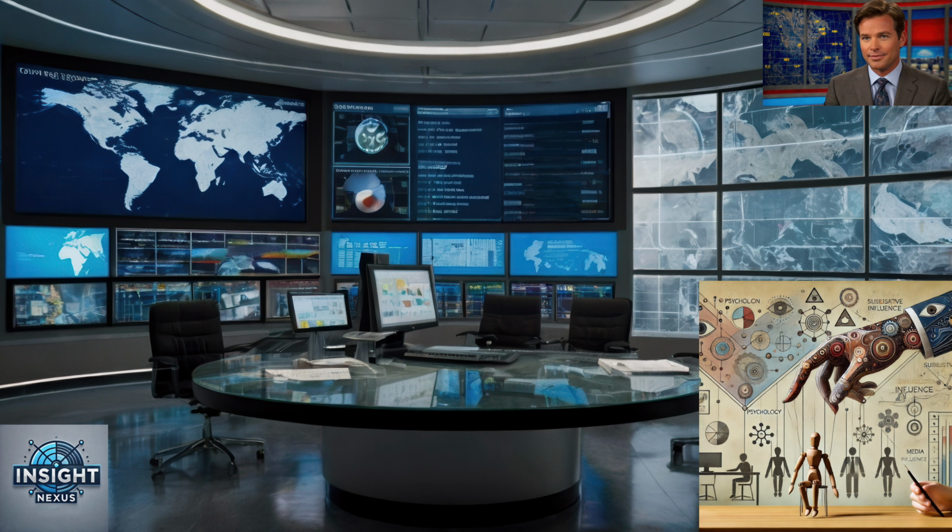12. Withholding information. Expanded explanation. By omitting crucial details, manipulators can control narratives and guide decisions. Withholding information makes it difficult for others to make informed choices. Real-world example. Employers may selectively leave out challenges of a role to make a job offer more appealing, only revealing difficulties once the employee is committed.